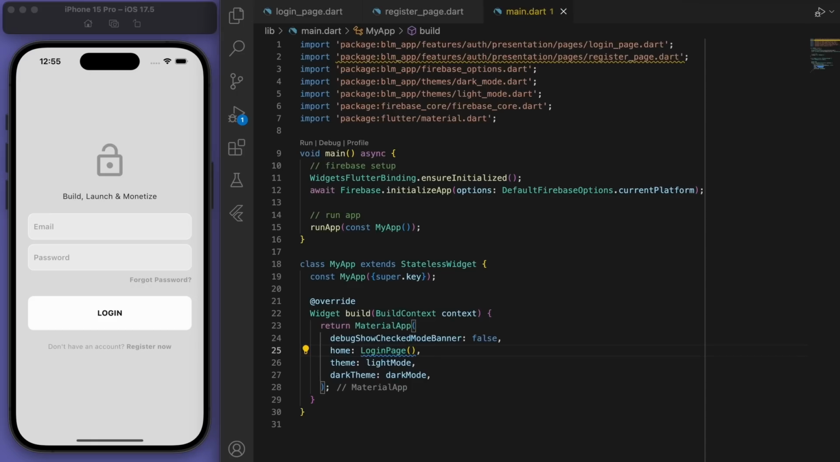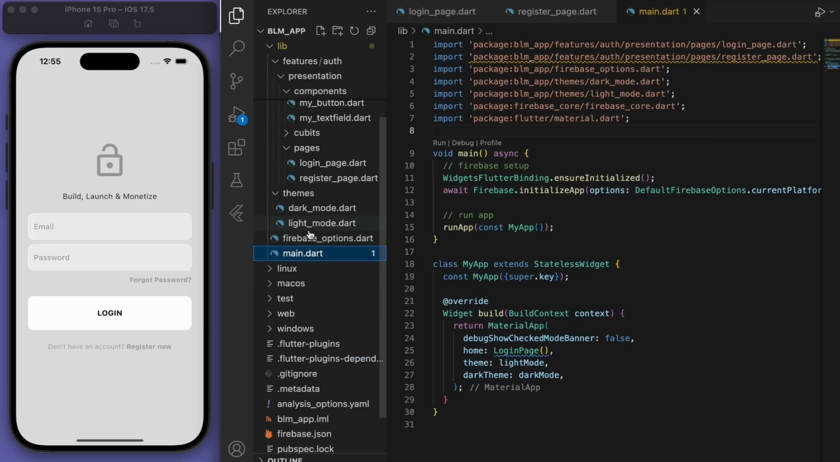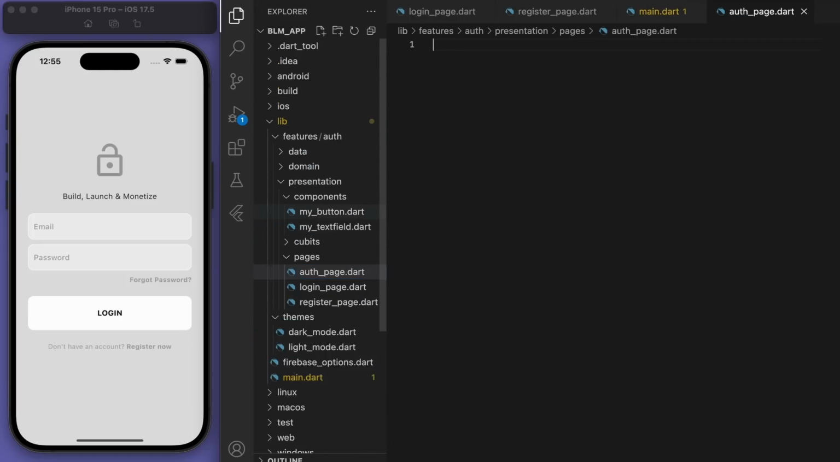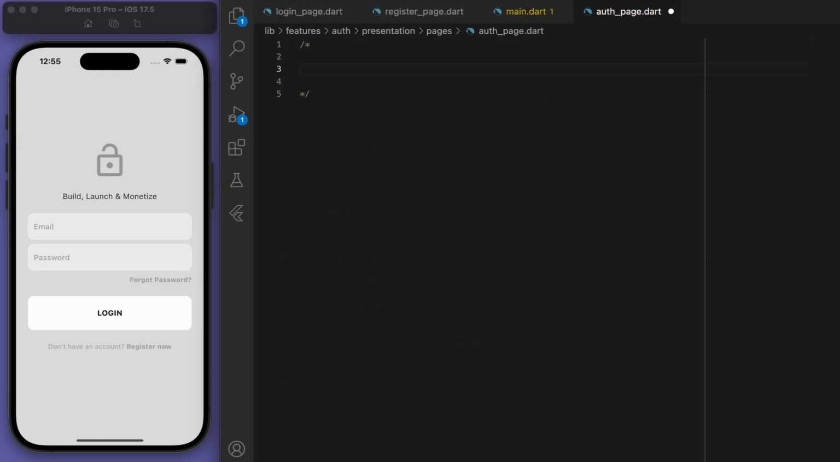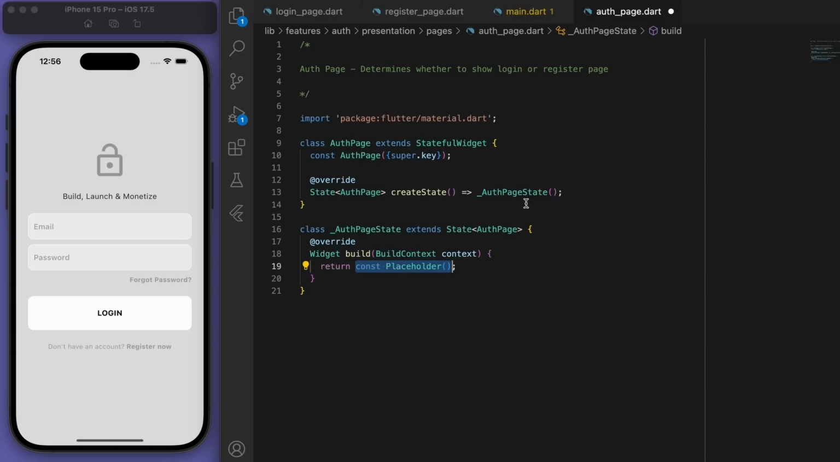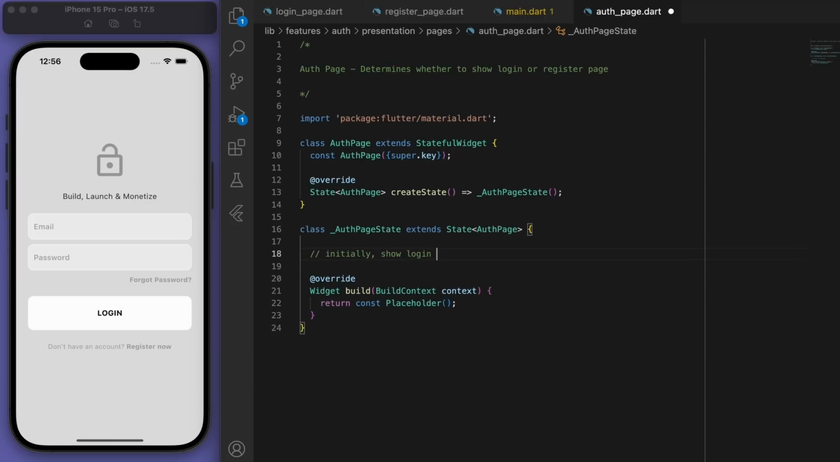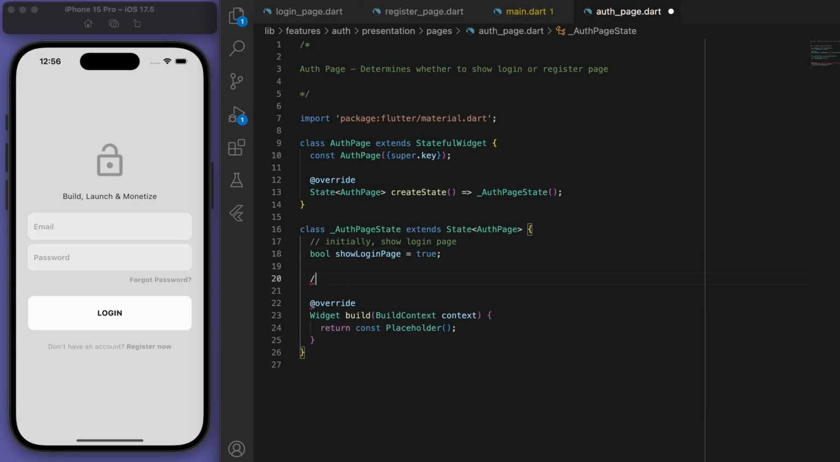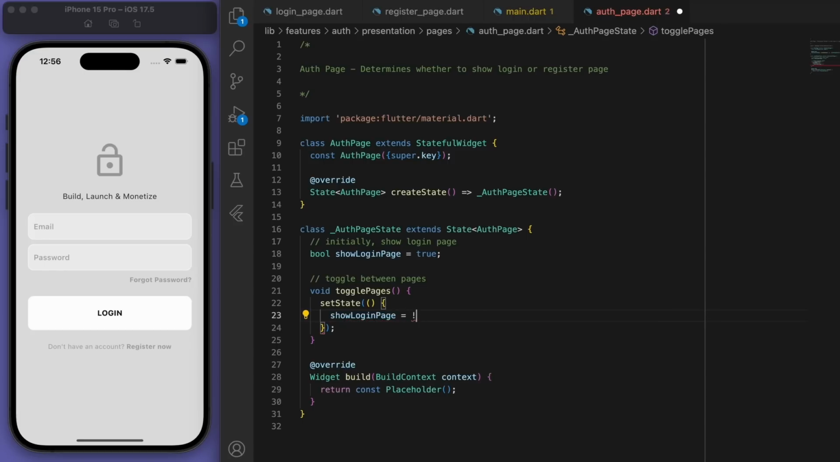Now in our main function, we're returning either a login page or a register page, so I need to know which one I'm going to display. To handle that, I'm going to create a new file called auth page. This page determines whether to show the login or register page. So initially, let's show the login page, and let's have a method to toggle between the pages. Sweet, and then when we build this, we can display the appropriate page.